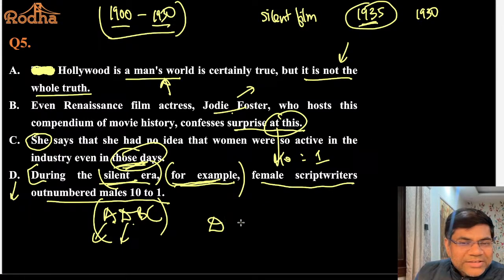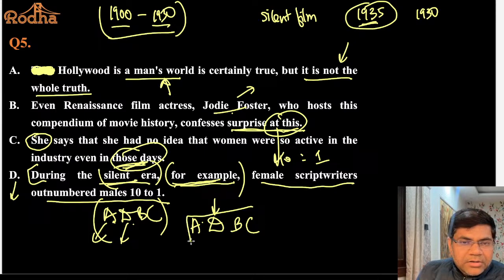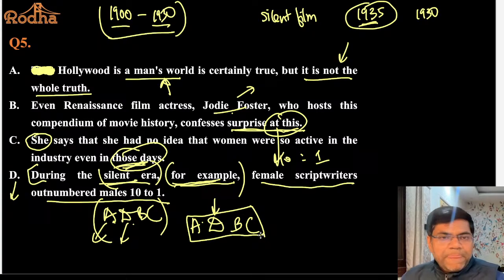Because D जो है वो example है. किसका example है? A का. And if Jodie Foster is expressing surprise at this, she's expressing surprise at what is given in D. And then you have, correct? ADBC. Are we clear? So this is the sequence. So good questions. ऐसे ही questions बनते हैं. इससे बहुत difficult question नहीं बनेगा exam में आपका.